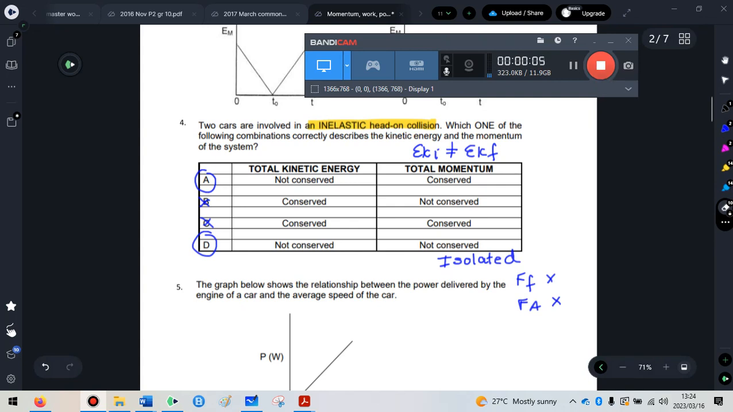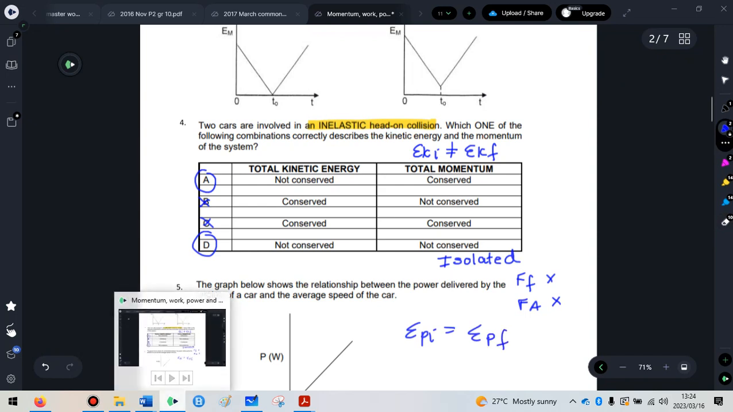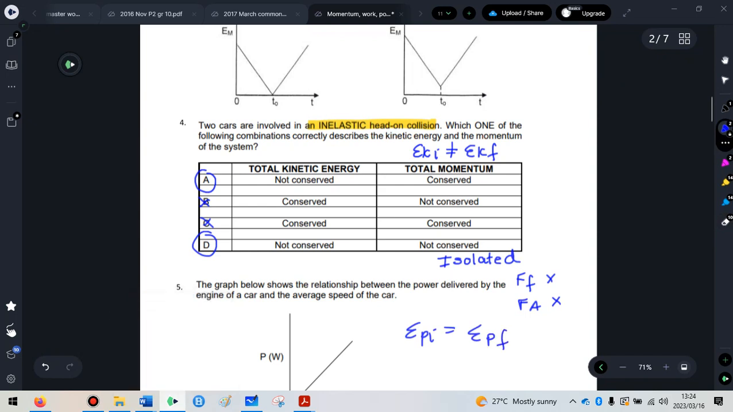We said the kinetic energy is not conserved and the momentum would be conserved because we always write momentum before is equal to momentum after. The only time we can't do that is when the crash is not isolated or the system is not isolated. There's friction and applied force, and no one has said anything about friction or applied force. So the total momentum must be conserved. So 4A is the correct answer.